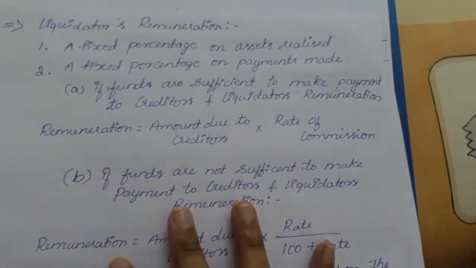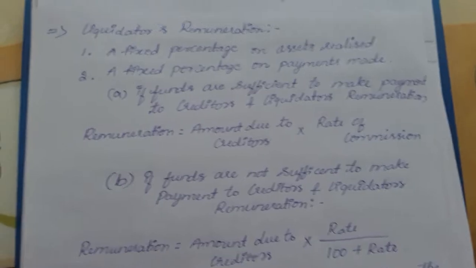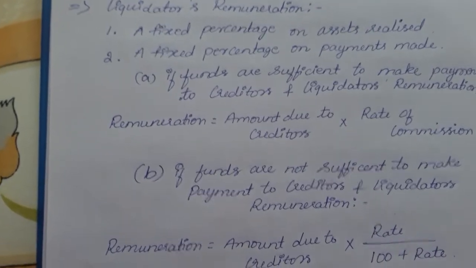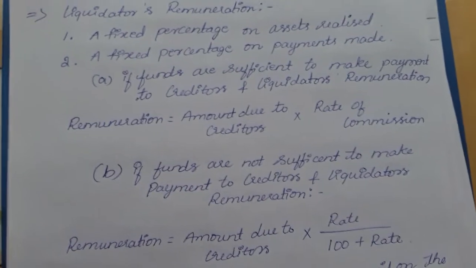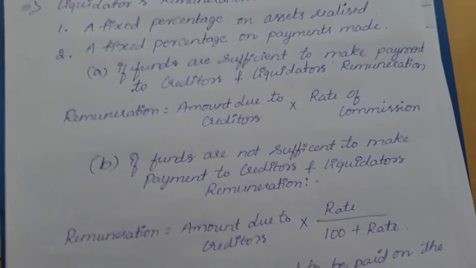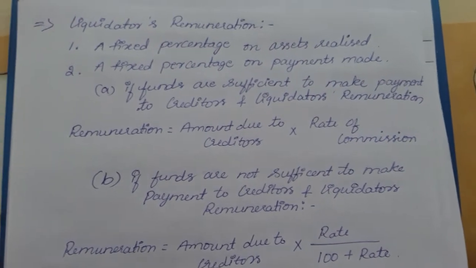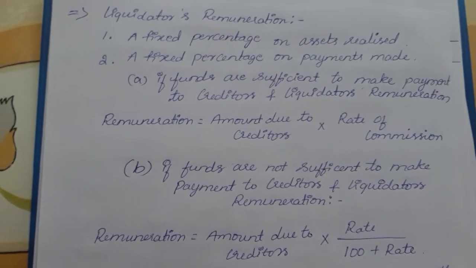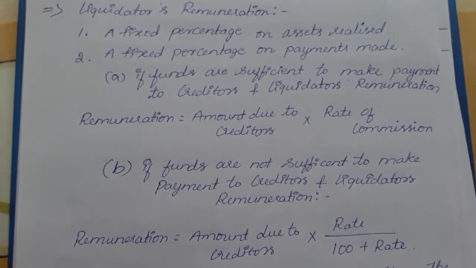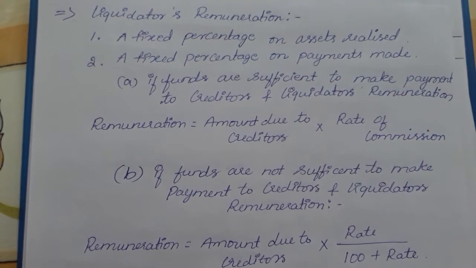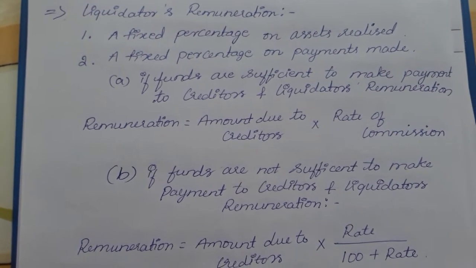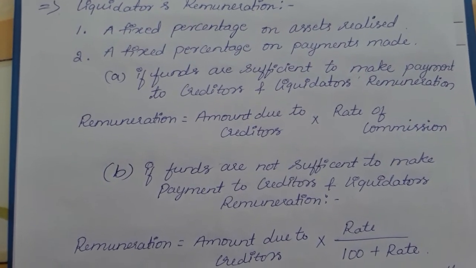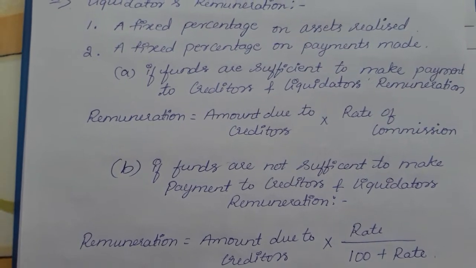So next coming on to liquidator's remuneration. For the purpose of liquidation, the liquidator comes to the company and starts his work. So he needs to be paid some percentage as a kind of remuneration. Here they will be giving two kinds of remuneration, any one from these. One is a fixed percentage on assets realized. So you will pay a fixed percentage on assets realized.